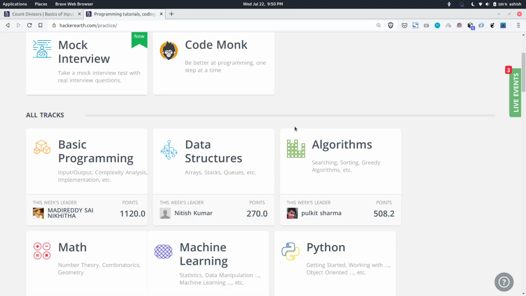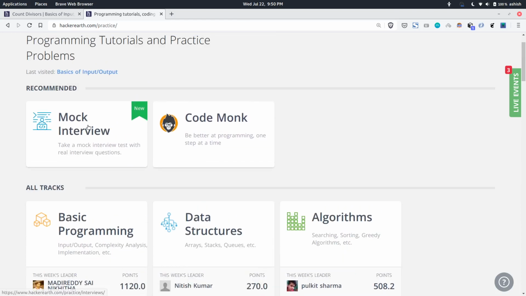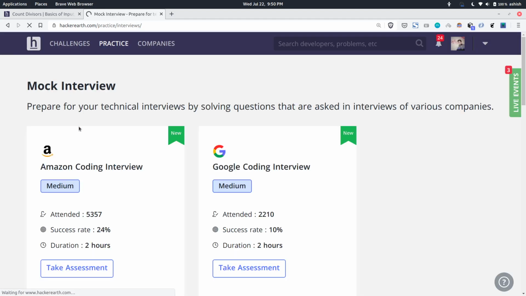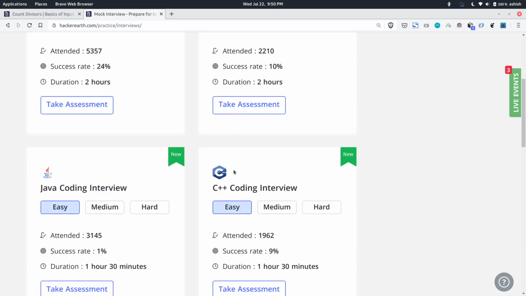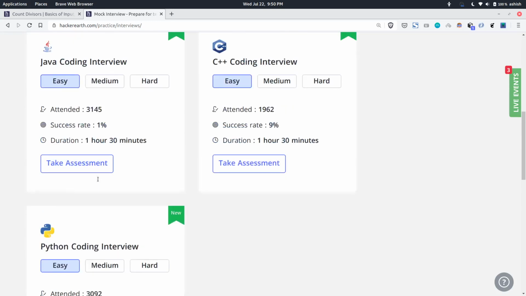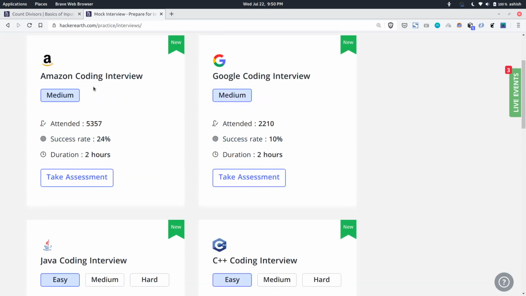Coming to the main feature given here, the mock interview section. If you go to the mock interview part, these are 2-hour duration tests, mock interviews for coding. There's an Amazon coding interview, Google, C++, Java and Python. Amazon and Google are medium level.